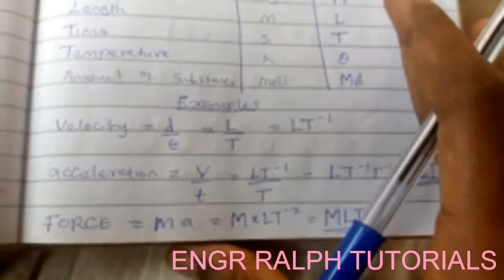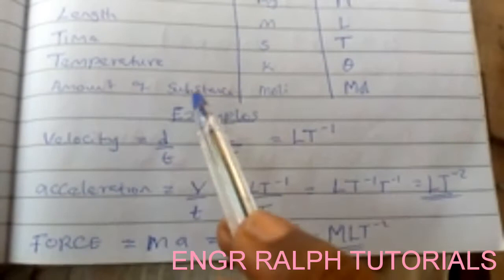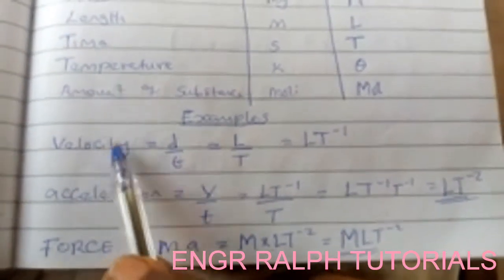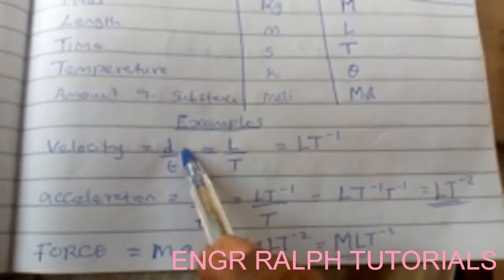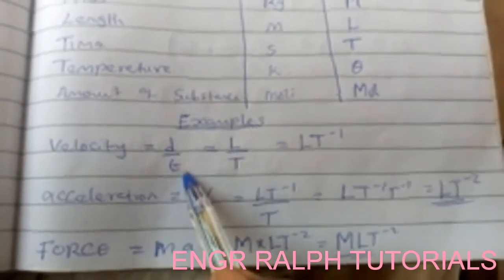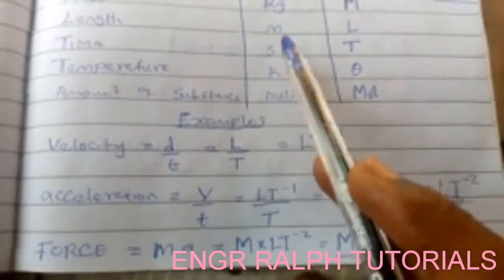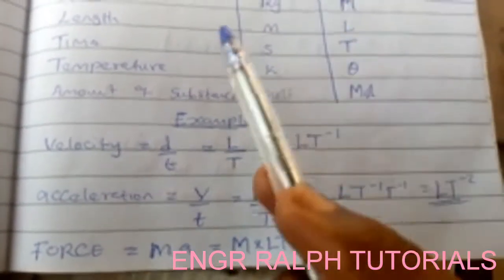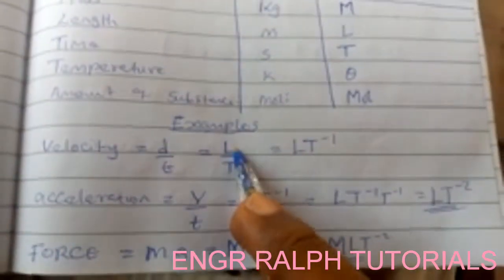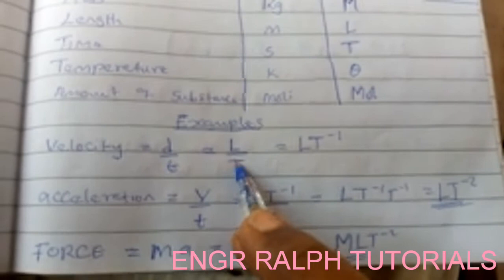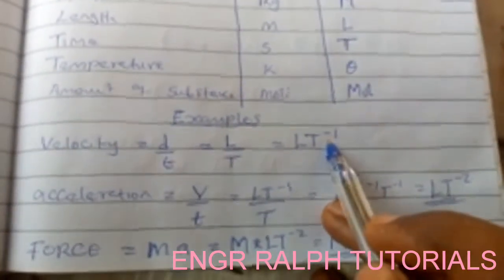Now let's see some examples. What is the dimension of velocity? Velocity, we say it is what? Distance over time. What is the dimension of distance? Distance is a length, right? So the dimension is L. Per, what is the dimension for time? It is T. So it will be L per T.